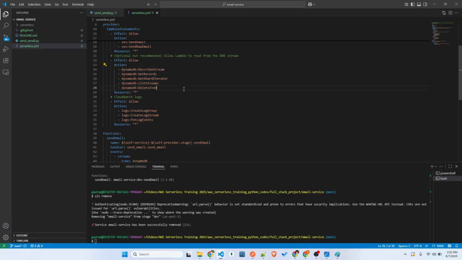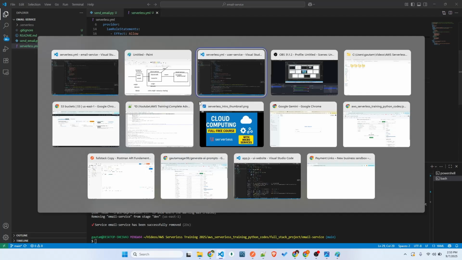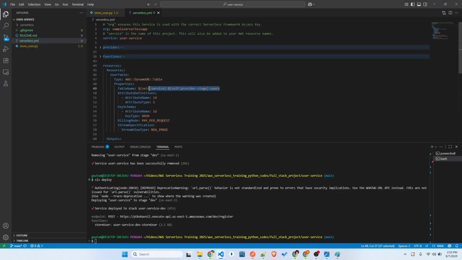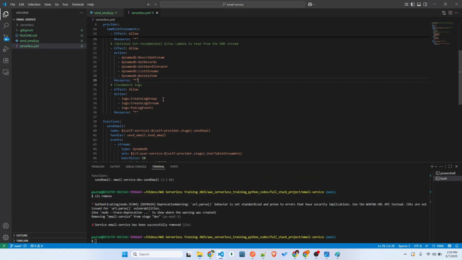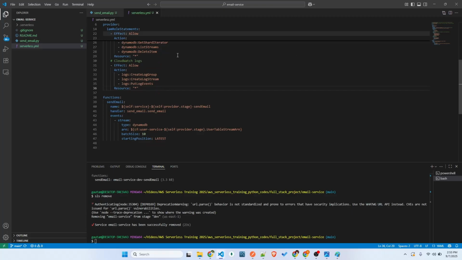There are a few dependencies to get the data from DynamoDB. But you can just specify the table name here, which is a good way to do it, and restrict what resources this Lambda can get. We'll be giving this table name, something like this. Okay, you should copy paste it. And logs, I already said, right? For this Lambda, we're going to give a few log groups where it stores logs. We can always give the resource name to specify for which logs it can store.